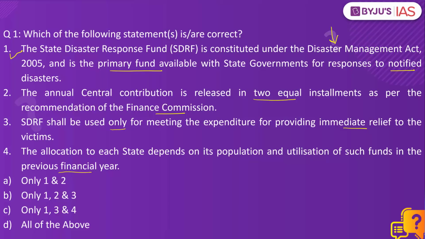Center also contributes to this State Disaster Response Fund, and this central contribution is released in 2 equal installments based on the recommendation of the Finance Commission.